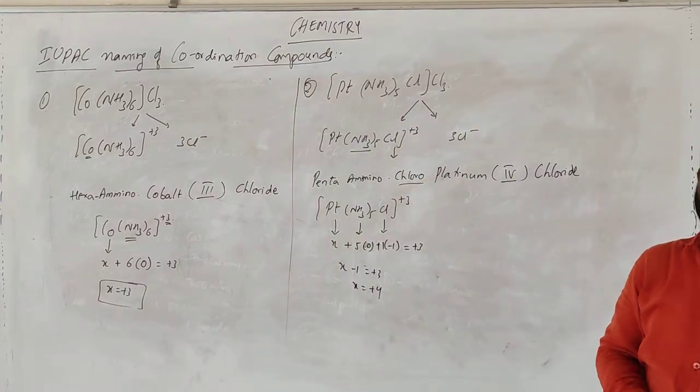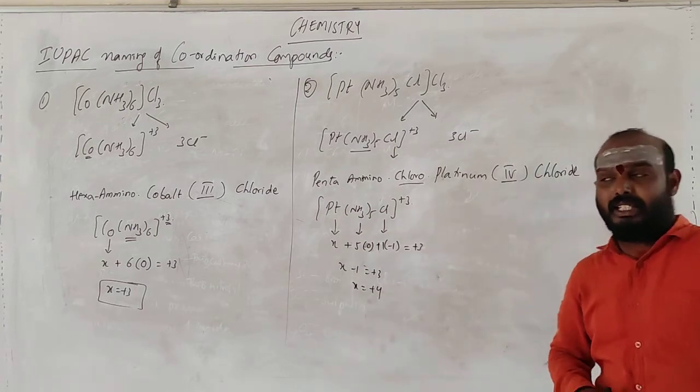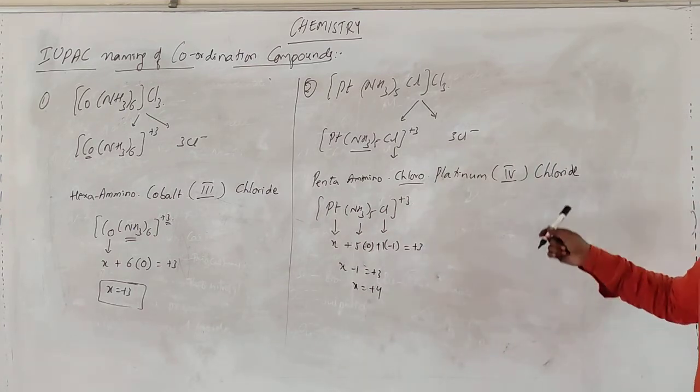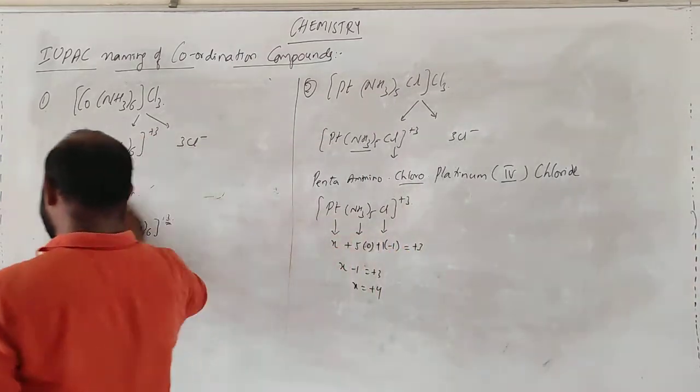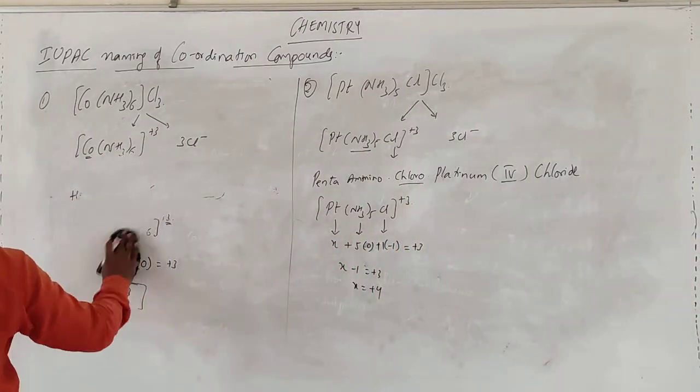Chlorine, whenever it is acting as a ligand, will be called chloro. Whenever it is outside the coordination sphere, it is called chloride. Right? Let me take one more example.